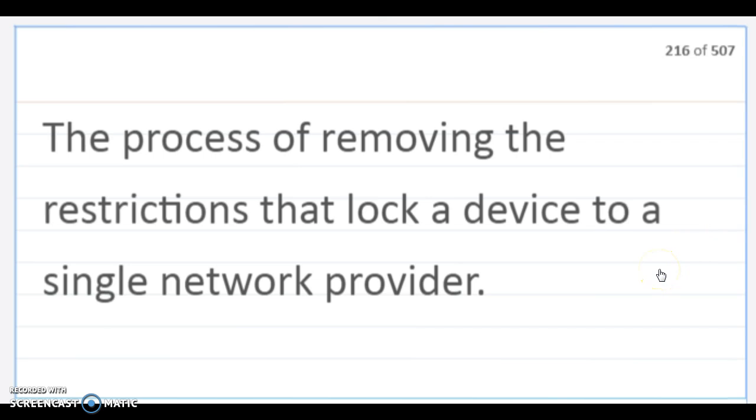Carrier unlocking. The process of removing the restrictions that lock a device to a single network provider.